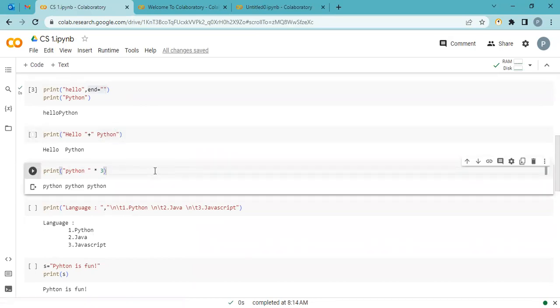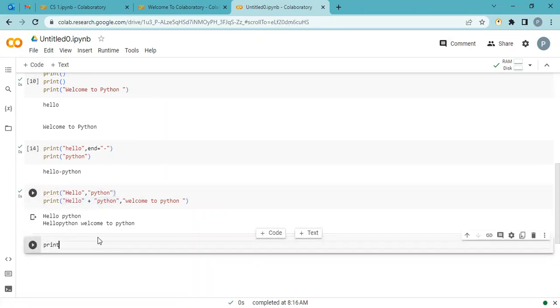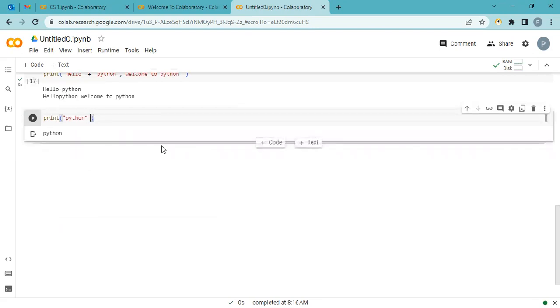Yes, here is again a very important thing we can do with the print statement. There is a question in your mind: why the multiply sign? Python multiplied by 3, look at the output. It prints this particular string a number of times. I'm using 3, that's why it prints 3 times. Let's do it. Using print, Python. Of course it prints 1 time. Yes, definitely, but I want to print it 10 times. So there is no need to write a print statement 10 times.